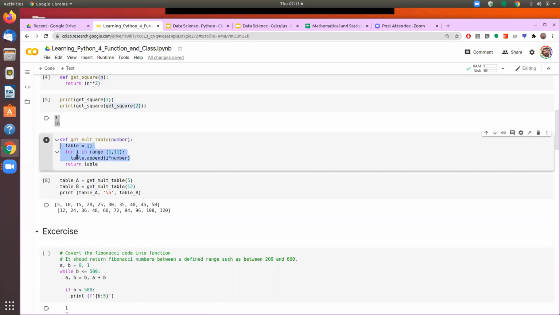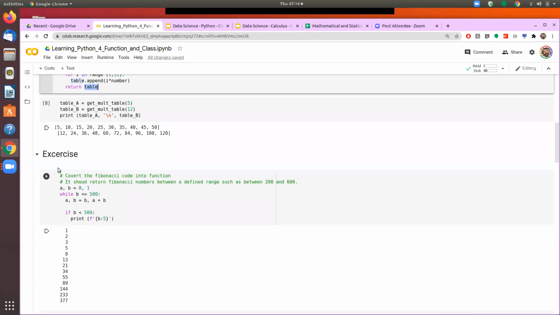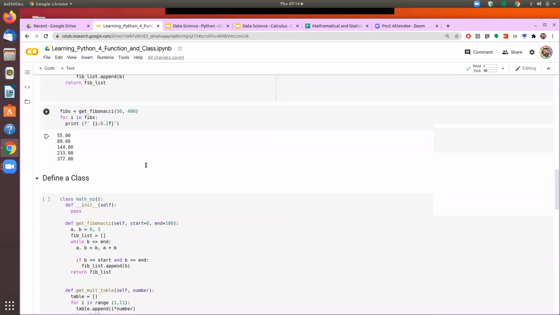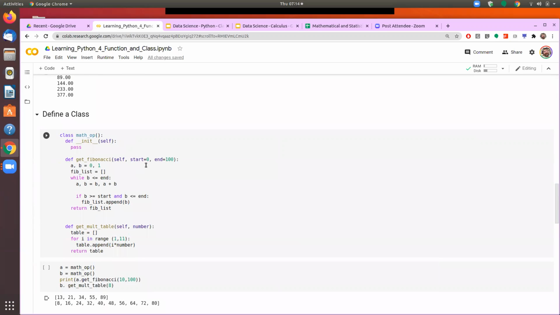And then after that, there is a return statement. Now this return statement is not really compulsory. It's an optional statement. And when we say return, whatever is the values after that, we can return one value, we can return more than one value as a part of the function. So today, we will extend that knowledge into defining a class.